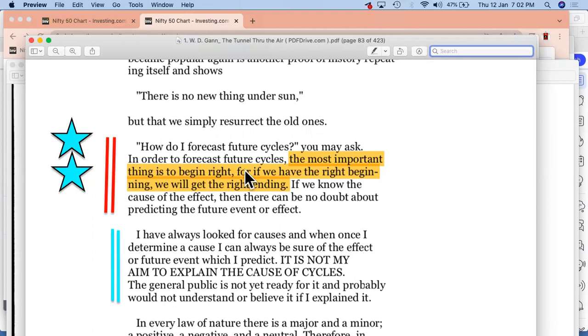So it is the crux of WD Gann to find out cycles. There is a start point in the cycles, there is an end point in the cycle. So if you are able to identify the start point, definitely you will be able to go to the end point. Now it's not necessary that every start point to end point will be a bull cycle. There can be a bear cycle also, right? So we need to just understand the difference which is there.